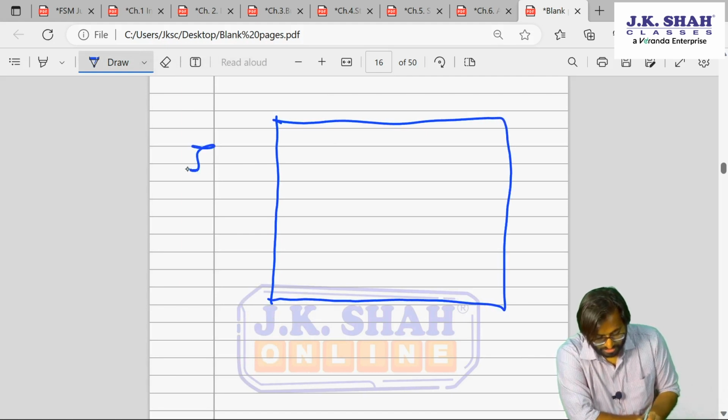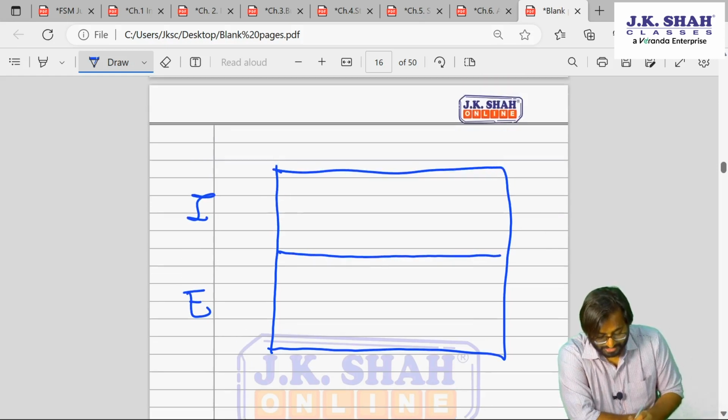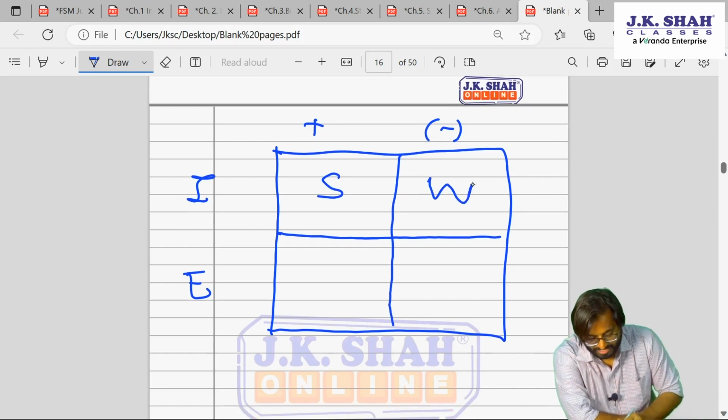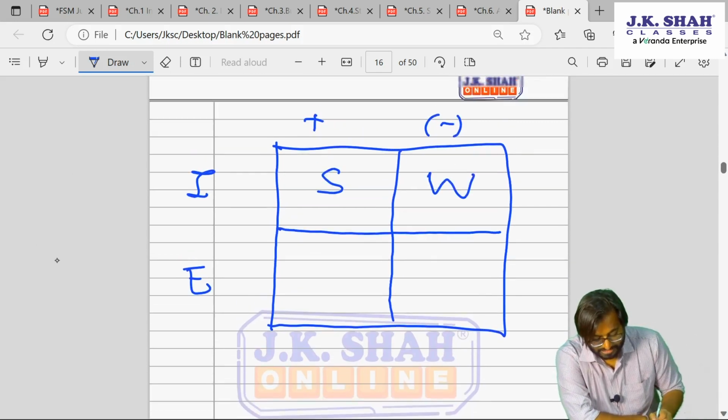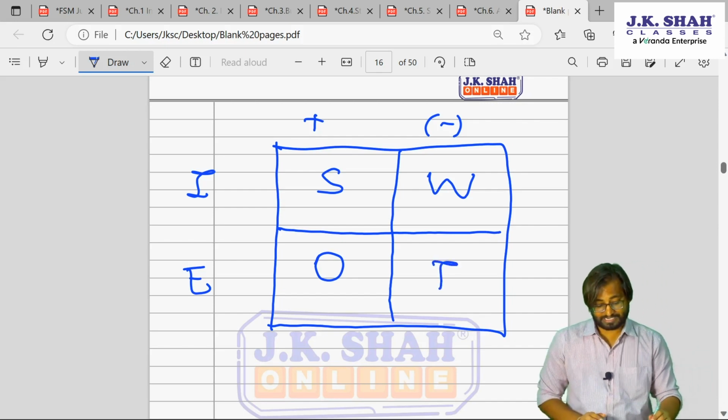Okay, I wrote here internal, external. Please bear with me, I am writing short forms. Internal factors, external factors, and here I am writing positive points, negative points. Internal positive factors will lead to strength. Internal negative factors will lead to weakness. External positive factors will lead to opportunity. External negative factors will lead to threat. This is what SWOT analysis is.